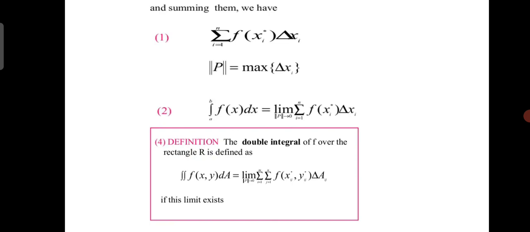Definition: the double integral of f over the rectangle R is defined as the double integral of f of x comma y dA equal to the limit as the norm of P tends to 0 of the double summation over i equal to 1 to m and j equal to 1 to n of f of x_ij, y_ij delta A_ij, if this limit exists.